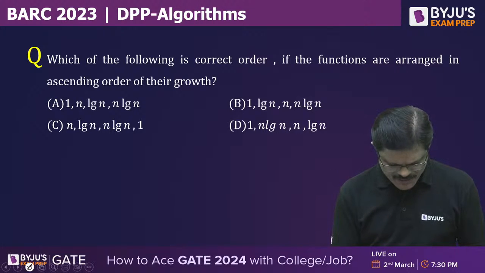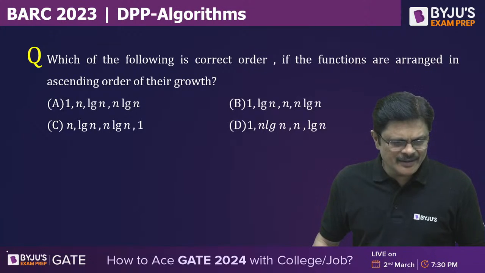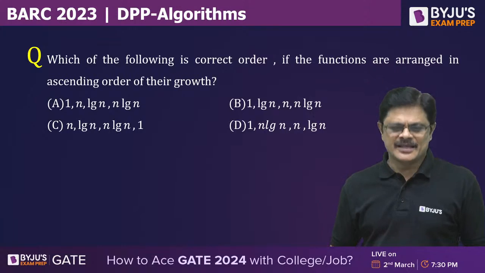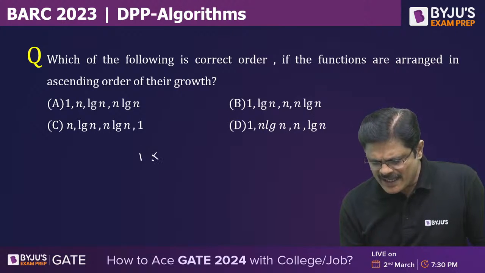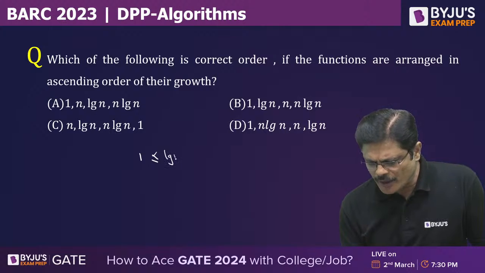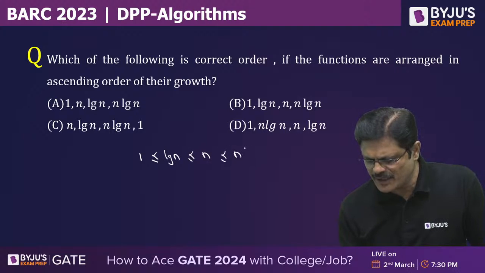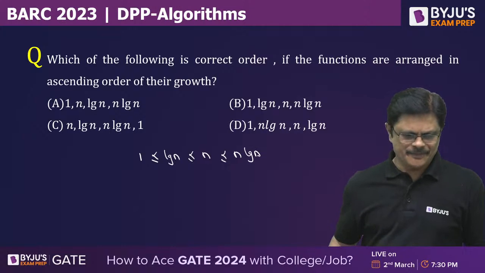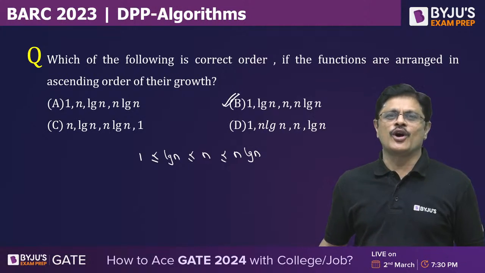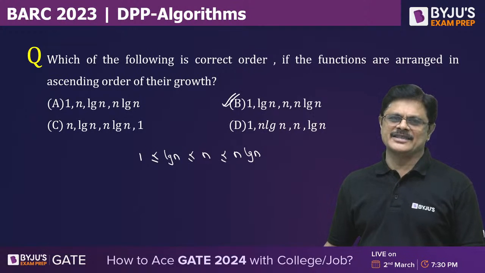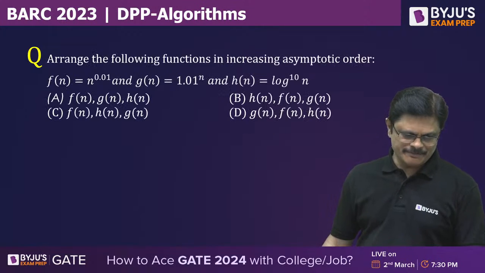Please answer the question, sir. No one is answering. What happened? What is the answer? It's straightforward. You know that constant is always asymptotically smaller than log n, which is always asymptotically smaller than n, which is always asymptotically smaller than n log n. Very good, Shyam Babu. B is the correct answer. Super. 1 mark for Shyam.